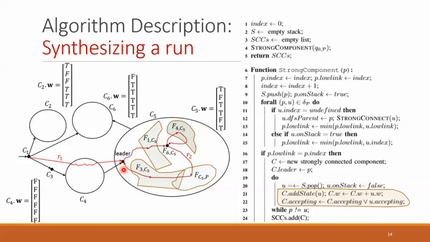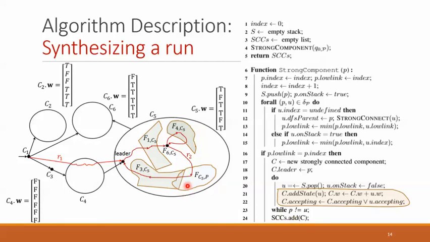Tarjan's algorithm assigns to each strongly connected component a leader, which is basically the first state that is visited by DFS in that component. We synthesize R1 as a path from the initial state to the leader of the strongly connected component and synthesize R2 as a cycle from the leader to itself. The strongly connected component in which we synthesize R2 must have a weight that minimizes the cost function. It also must contain at least one accepting state, but it must not be a loop-free singleton component.